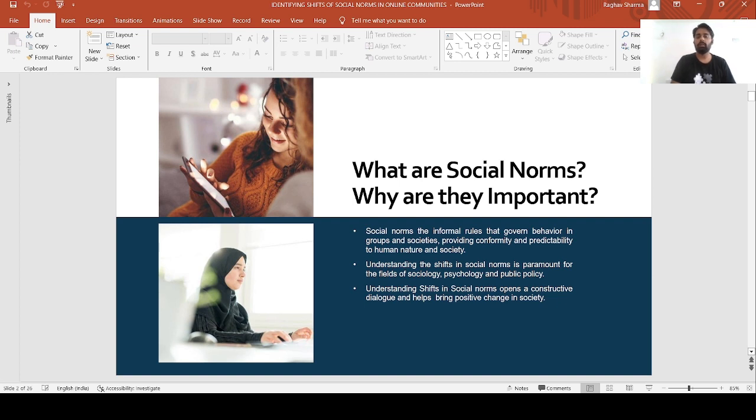Social norms are informal rules that govern the behavior of groups and societies, providing conformity and predictability to human nature and society. Understanding the shifts in social norms is paramount to the fields of sociology, psychology, and public policy. Understanding shifts in social norms opens a constructive dialogue and helps to bring positive change in society.